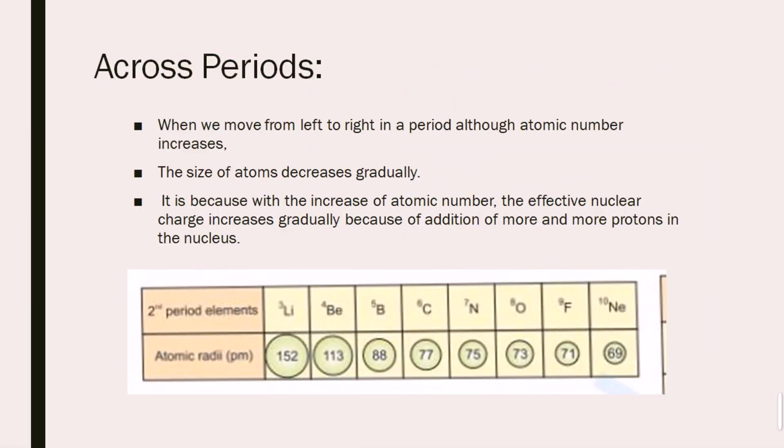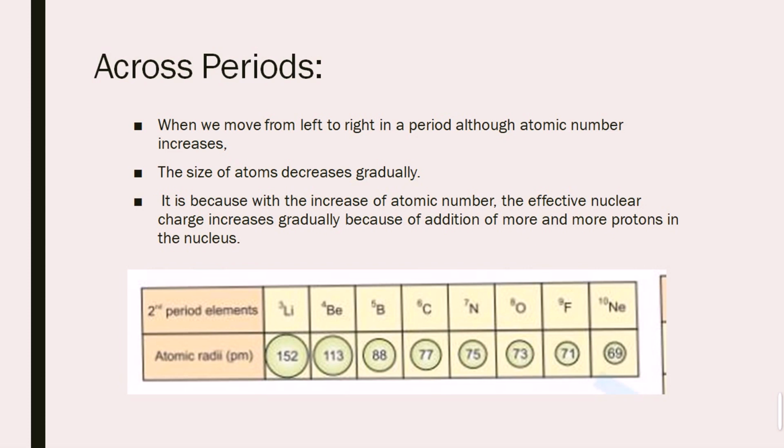And now how its size, how its periodicity, is affected whenever we talk about periods or groups. Whenever we talk about periods, we know the horizontal rows are the periods. When we move from left to right in a period, although the atomic number is increasing, the size of the atom is gradually decreasing. It is a fact that when we move across the period, this size decreases. This is because of the increasing atomic number.